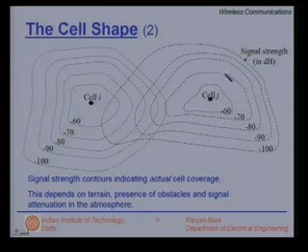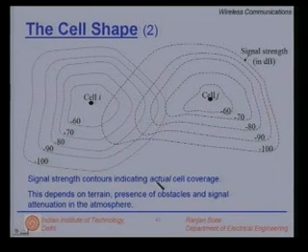Note two things. Not only are the cells and the received contours irregular, they are also not equally spaced anymore. In this region, the radiations are going through a medium which is attenuating it differently. Most likely it's going through a concrete jungle here, so that it is falling much faster. So the cell shapes in reality look like this, and these pictures should be taken into consideration to actually decide the reuse distance.